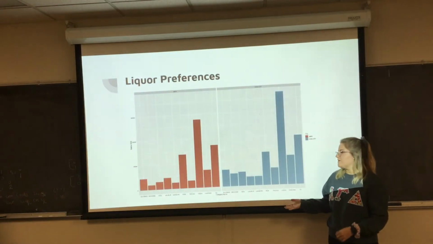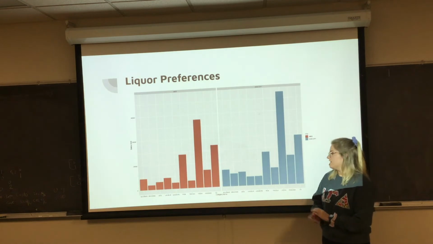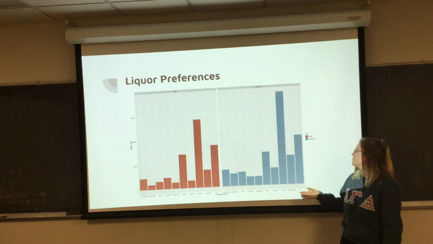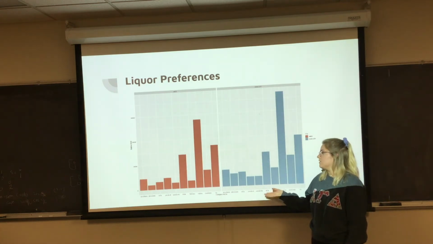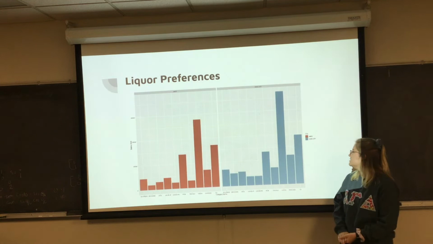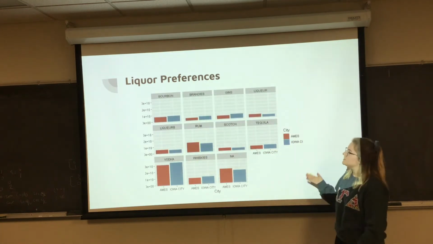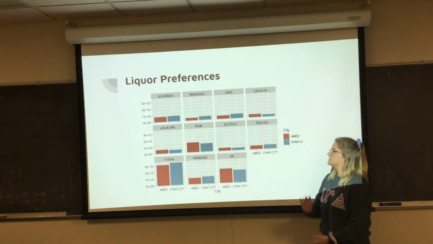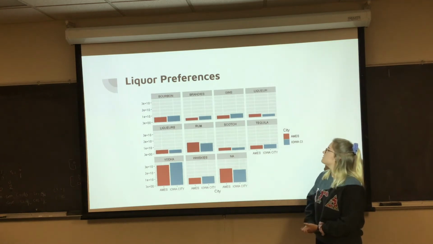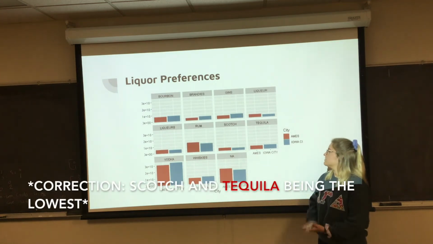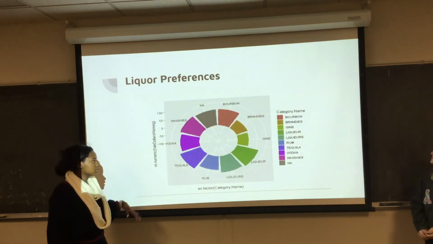So here we looked at liquor preferences between Iowa City and Ames. Both are college towns, so as we would expect, vodka is the most popular. We were actually shocked by the popularity of rum and the low popularity of tequila in both cities. And as a whole, Iowa City generally sells more alcohol than Ames. And then here we did a side-by-side comparison of the 2 cities in each type of alcohol. Again, you can see vodka is the highest, with scotch and rum being some of the lowest. Despite the difference in the types of bottles that were sold, vodka is the most popular.